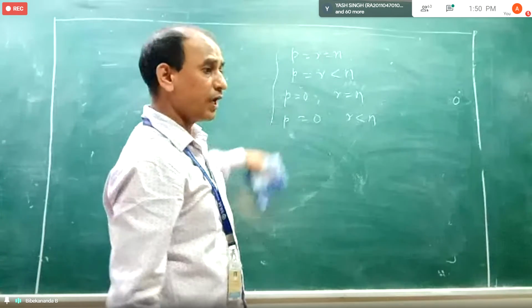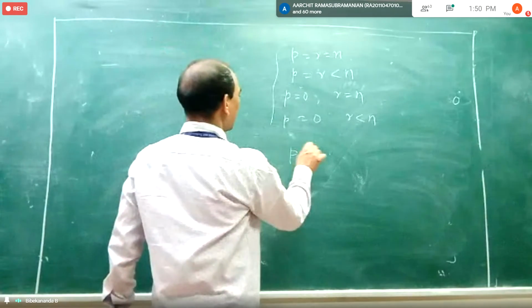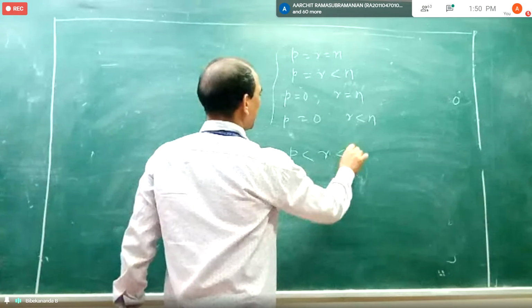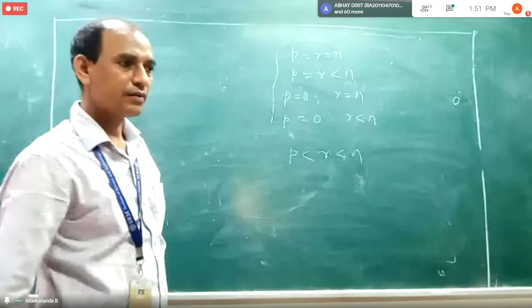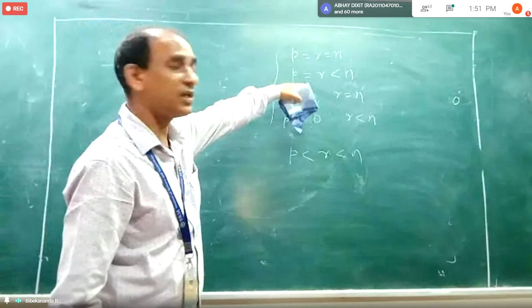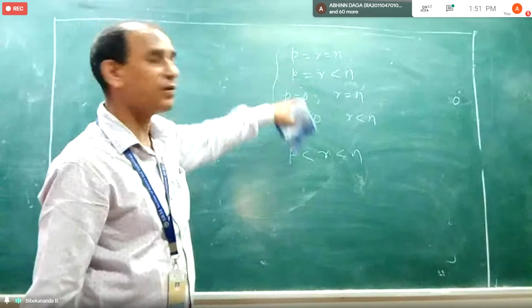Okay. So if there are some cases where P is less than R, and R is less than N, for such cases we have not discussed anything.